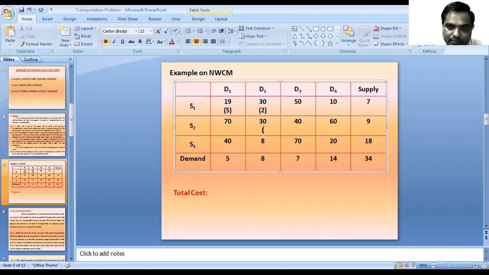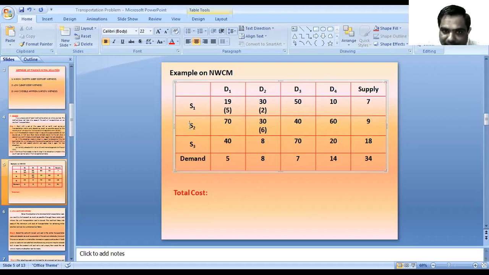So we can allocate 6 units for D2. The supply from the S2 source is 9 units and the demand of D2 is 8 units, so 6 plus 2 is 8, and the demand of D2 is fulfilled.